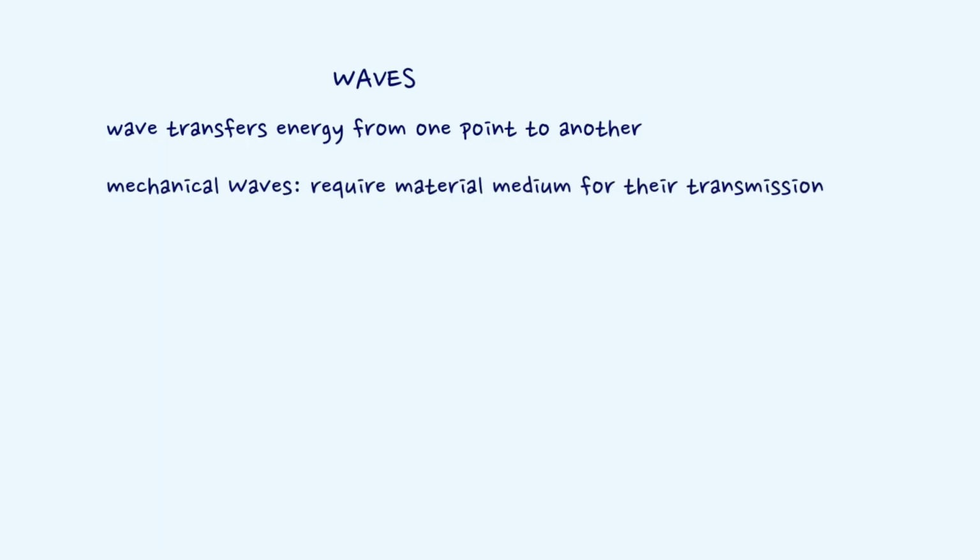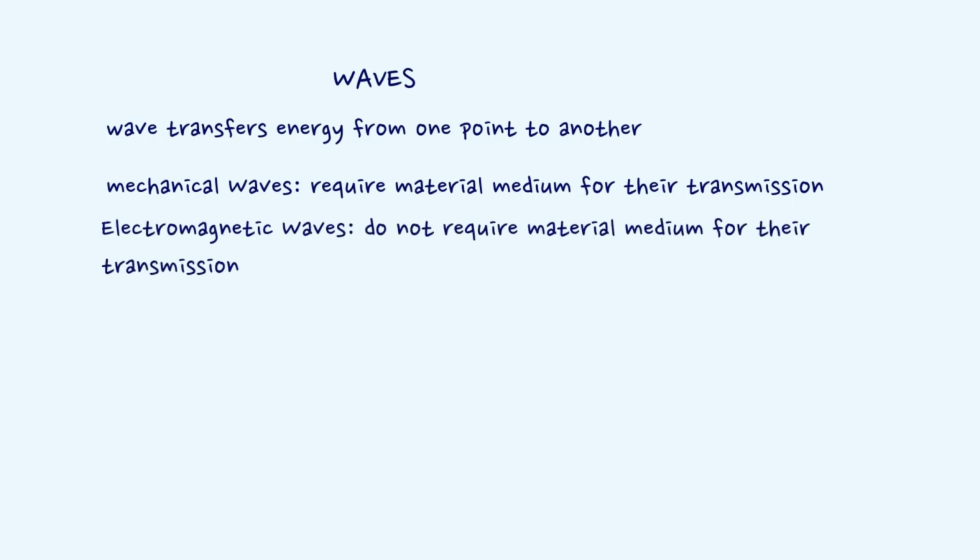A wave transfers energy from one point to another. There are two types of waves, mechanical waves and electromagnetic waves. The waves which require a material medium for their transmission are called mechanical waves or elastic waves. The waves which do not require a medium for their transmission are termed electromagnetic waves. Here, we are going to confine our discussion to only mechanical waves.